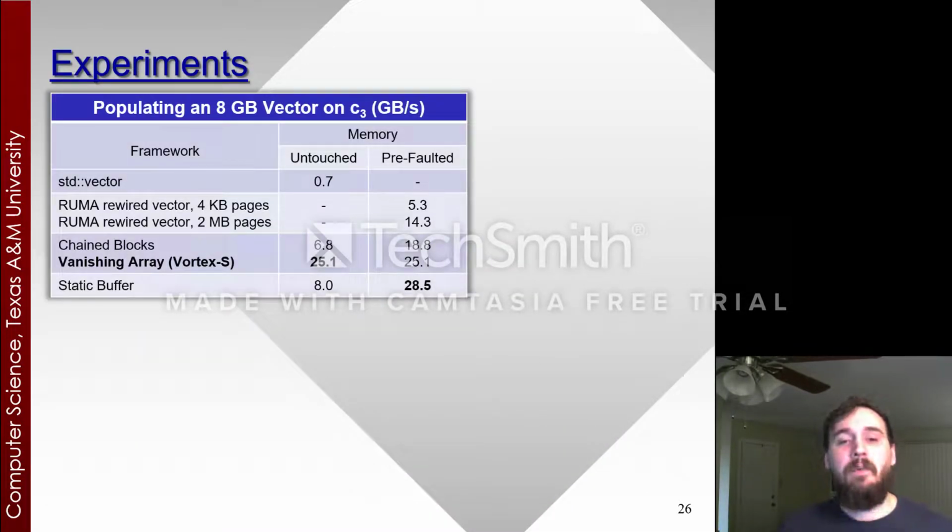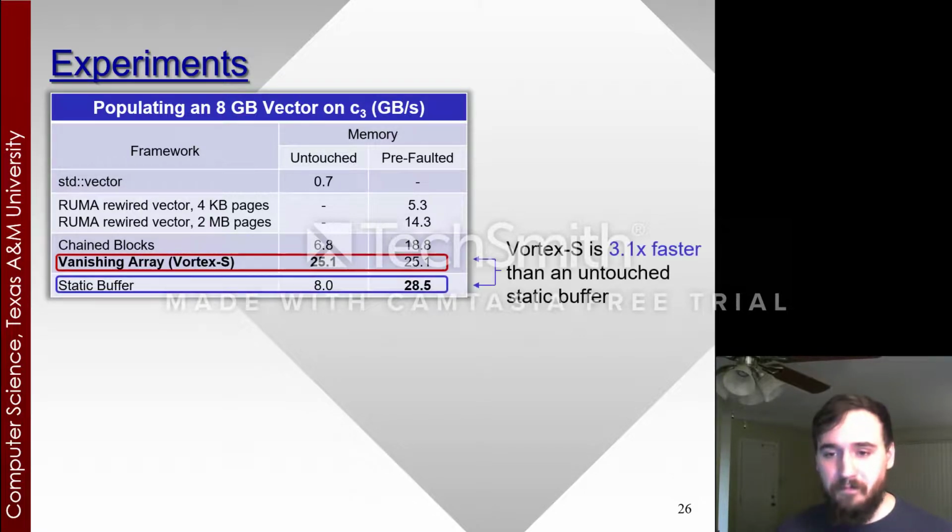So now we look at populating an 8 gigabyte vector and throughput in gigabytes per second. When looking at an untouched static buffer, Vortex is 3.1 times faster, untouched as well. And what I mean by untouched is, essentially, once you allocate a buffer, before you actually touch the memory space reading or writing, there are no pages actually put there by the operating system, so it's much slower to process through. So essentially, Vortex doesn't have this downturn.